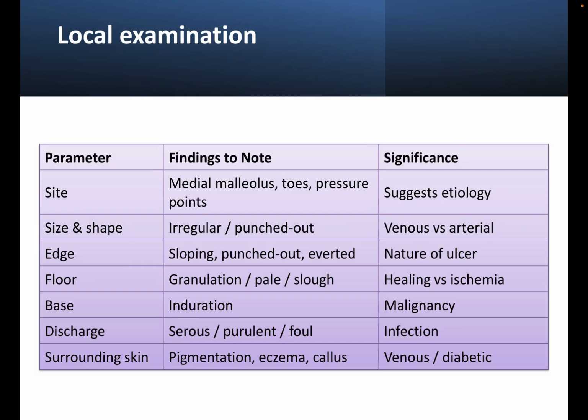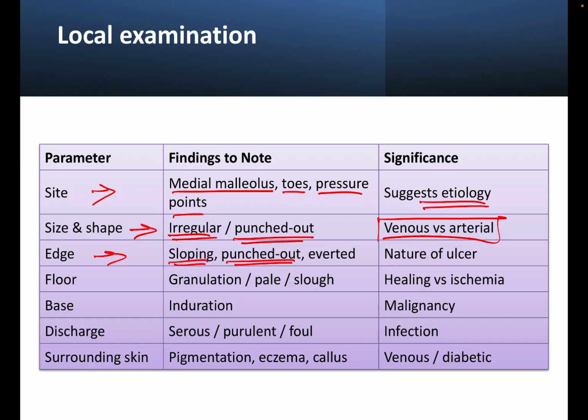So, what do we see in local examination? The first thing is site. Whether it is towards medial malleolus or toes or pressure points, it suggests the etiology. Size and shape, irregular or punched out, it suggests whether it is venous or arterial ulcer. Edge, whether there is sloping, punched out, or averted edges, it suggests the nature of ulcer. Floor, whether there is granulation tissue, pale or slough, it suggests whether there is healing or ischemia. Base, the induration, it suggests malignancy.